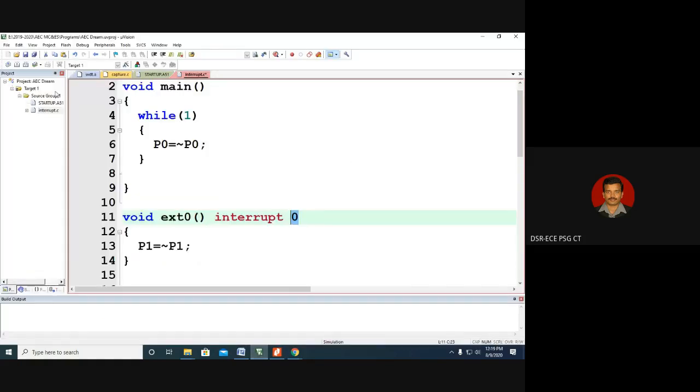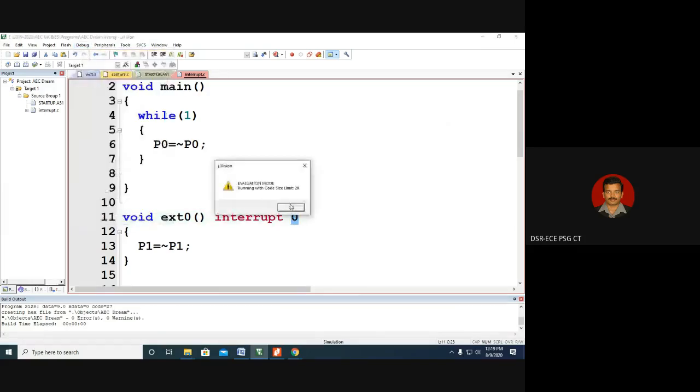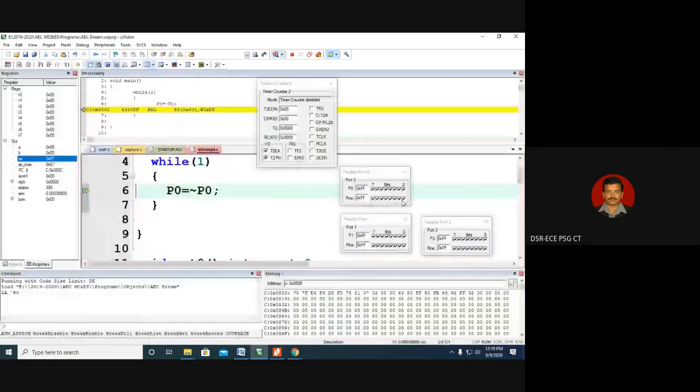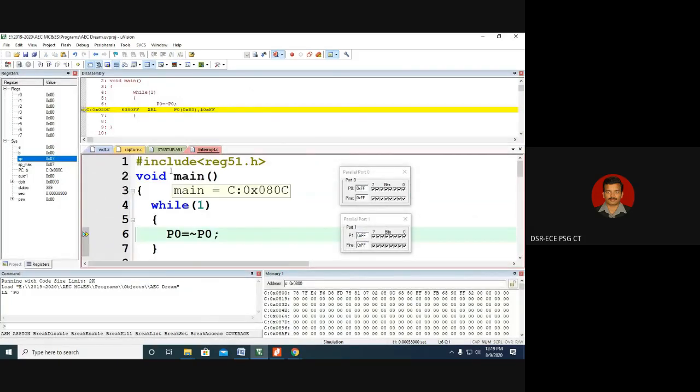Okay, so let us simply execute this code and we can understand. Now the fundamental idea which we have to think is that the main routine has the lowest priority and the external interrupt has the highest priority. That alone we need to understand. Now look at the screen.